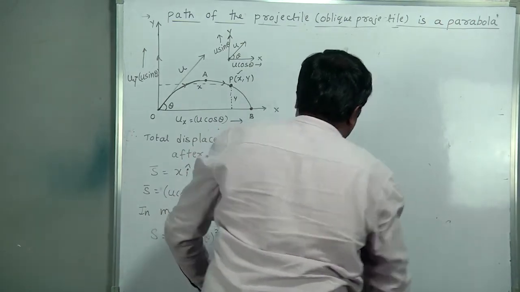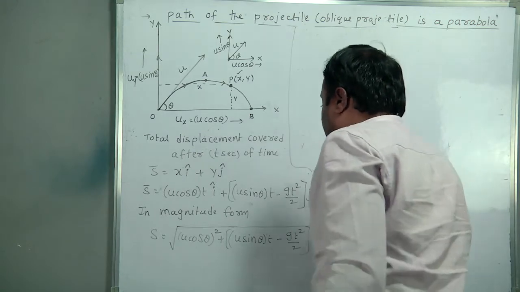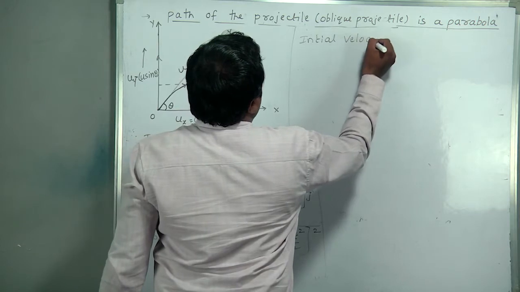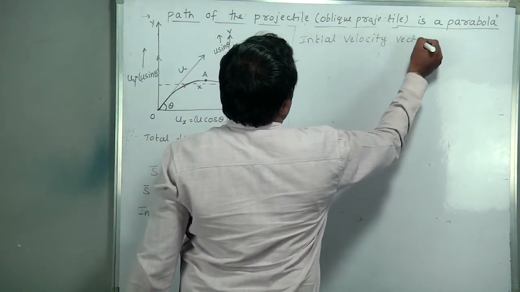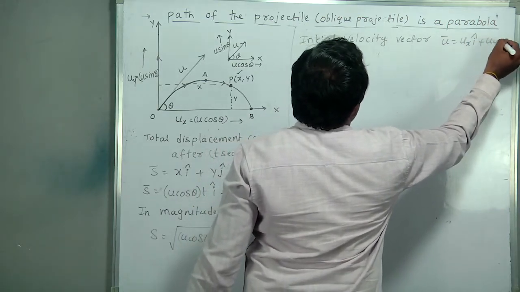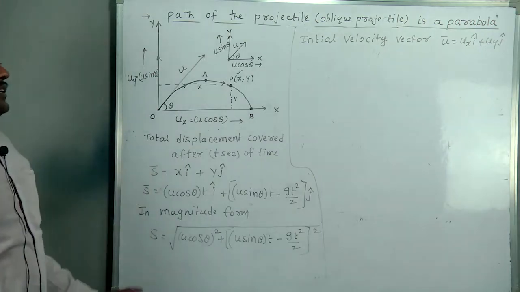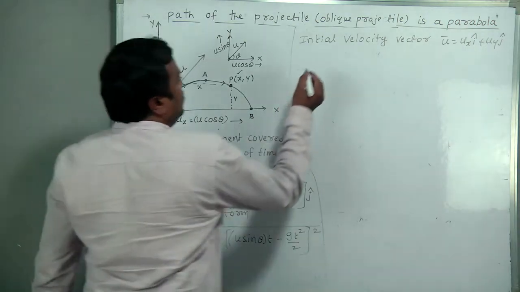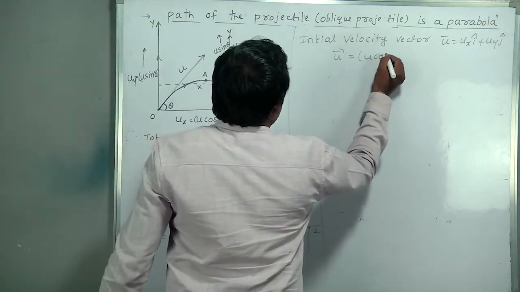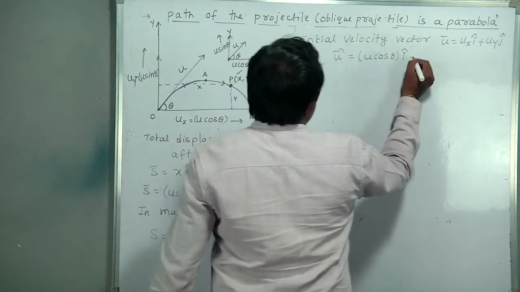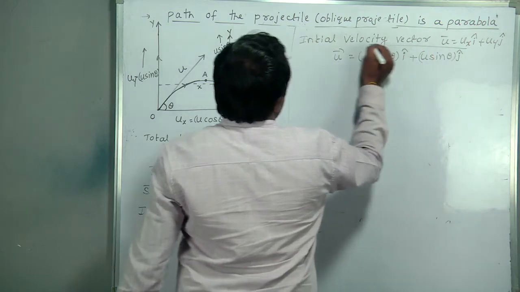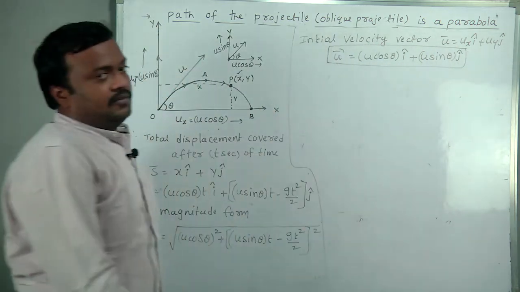What are the other terms? Initial velocity vector. U bar is equal to ux i plus uy j, that is u bar equal to u cos theta into i cap plus u sin theta into j cap. This is the initial velocity vector.